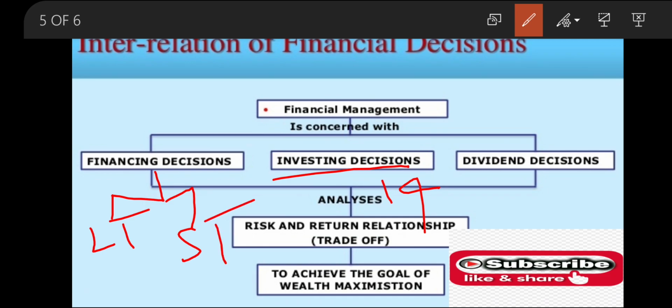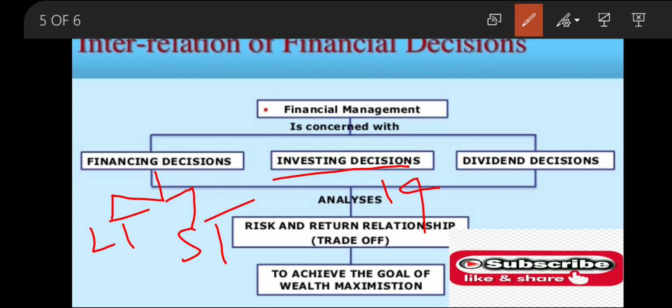Next we have your dividend decision. The financing decision is influenced by the dividend decision. How? Let's see. When we have decided the amount required to finance a project is 14 crore, if the finance manager planned to raise rupees 7 crore from outside and the remaining from internal sources,